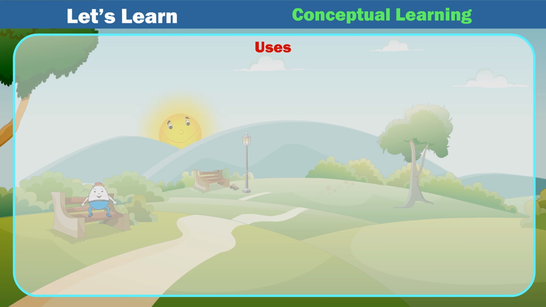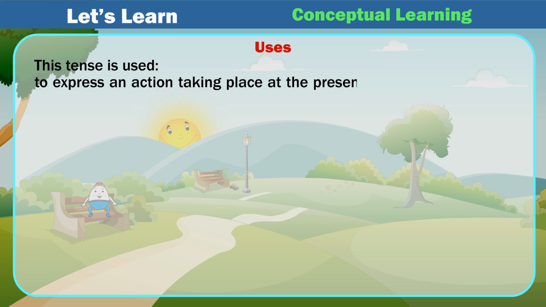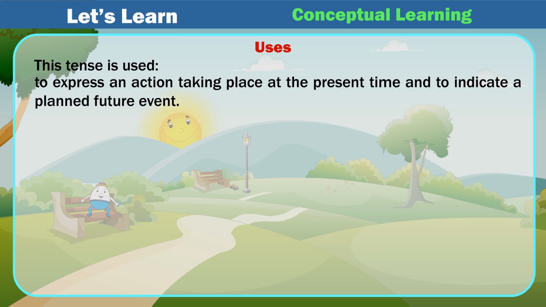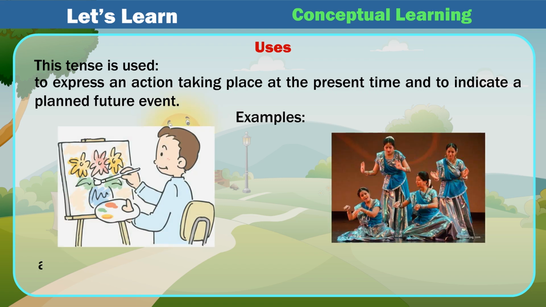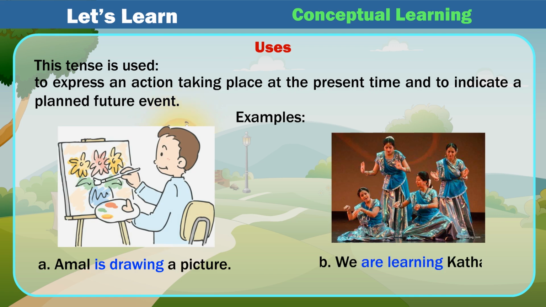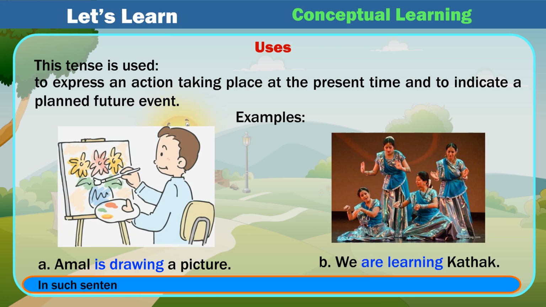Uses: this tense is used to express an action taking place at the present time and to indicate a planned future event. Examples: A. Amal is drawing a picture. B. We are learning Kathak. In such sentences, it is important to mention the time of action for a planned future event.